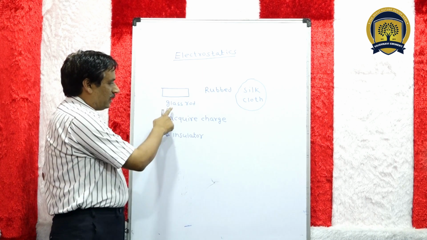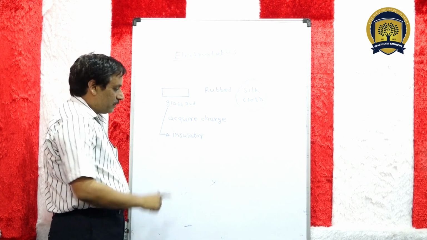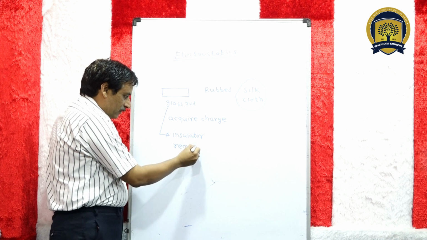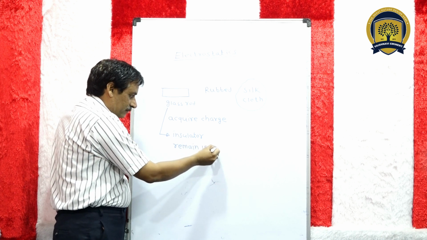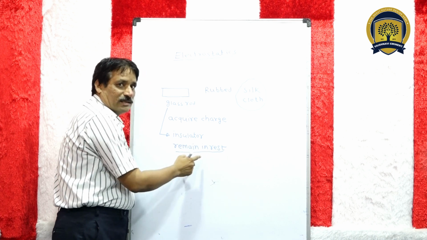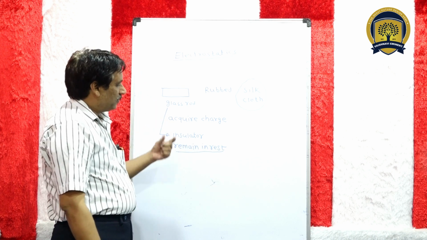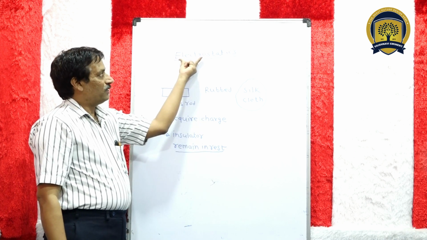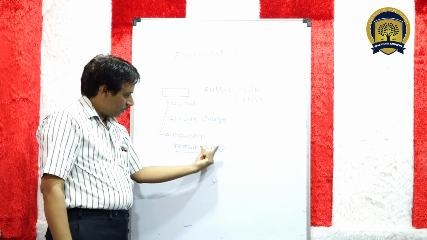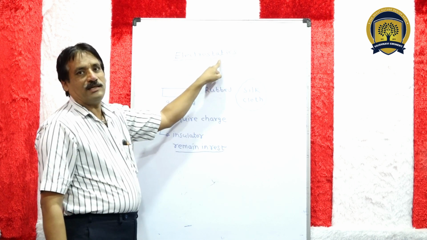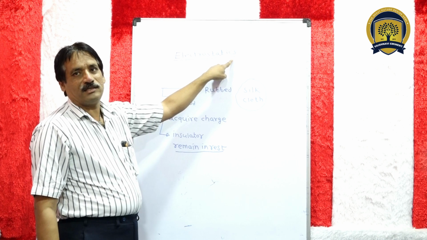So in this glass, this charge will remain at rest. The process of acquiring charge is known as electro, and this charge remains at rest. That is why it is called electrostatics.